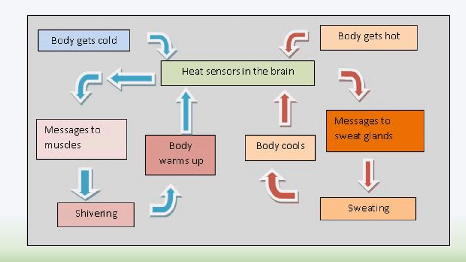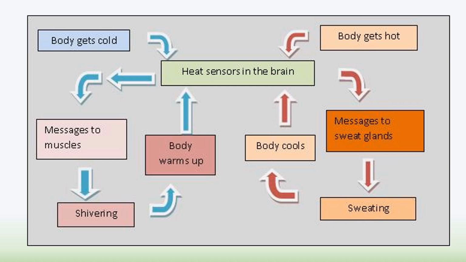So you need to be able to describe the basic process of the thermoregulation in the body. So we start here. If your body gets too cold, heat sensors in the brain and the skin, which we'll talk about in more detail shortly, detect this. They send messages to your muscles, which cause your muscles to shiver, which warms the body up. So again, negative feedback. If your body gets too hot, it causes messages to the sweat glands, releasing sweat from the sweat glands, causing your body to cool.